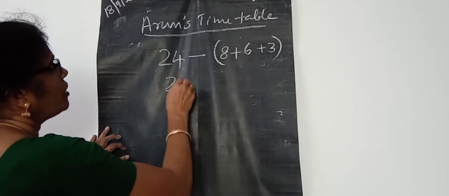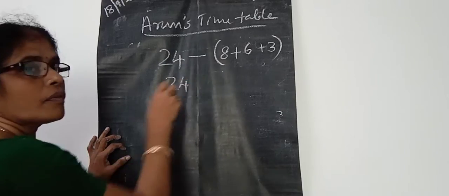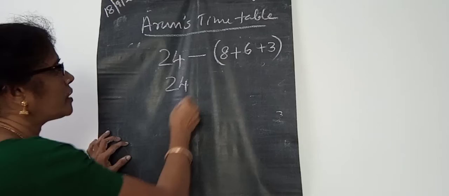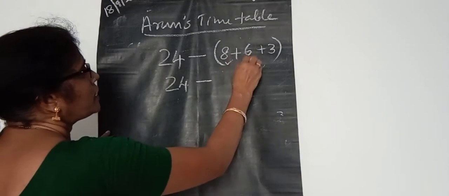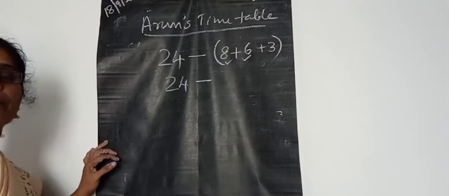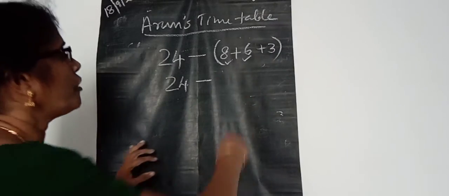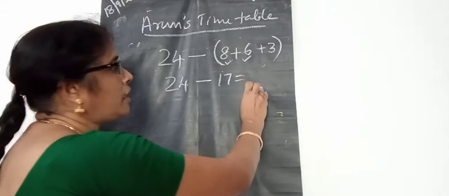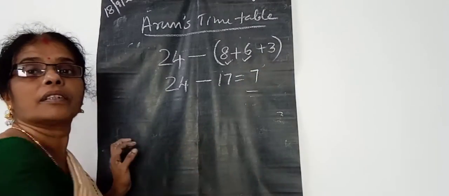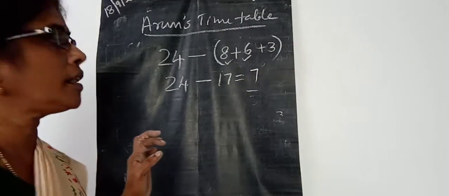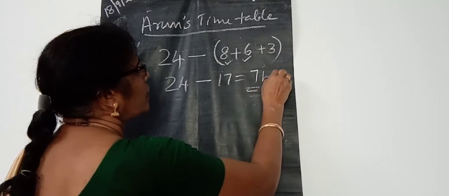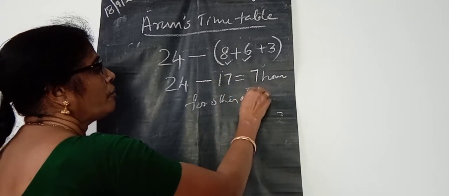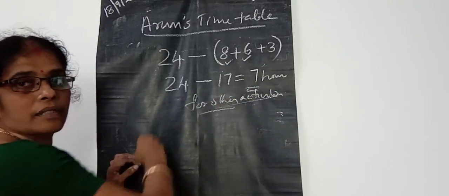So from that 24 hours, we want to subtract the 8 hours for sleeping, 6 hours for studying, and 3 hours for playing. We want to find out how many hours remain for other activities. That is 24 minus, 8 plus 6 is 14, 14 plus 3 is 17. 24 minus 17 is 7 hours. So 7 hours is taken for other activities. Okay.